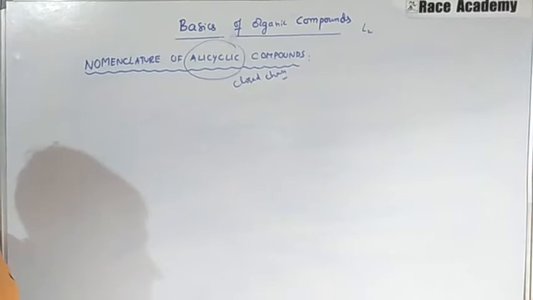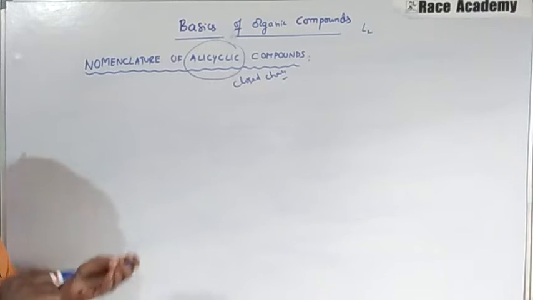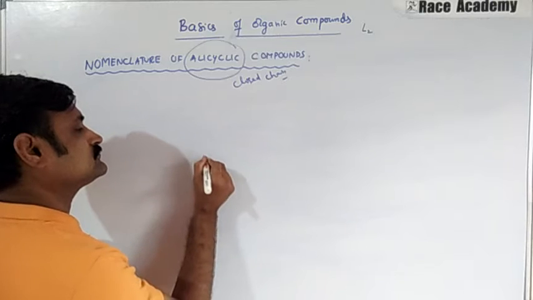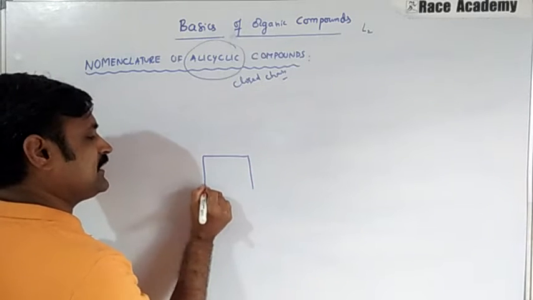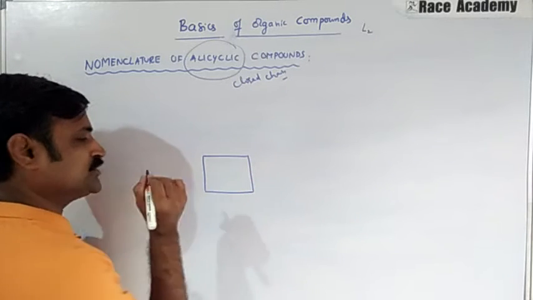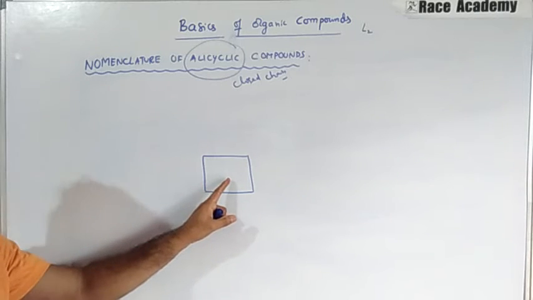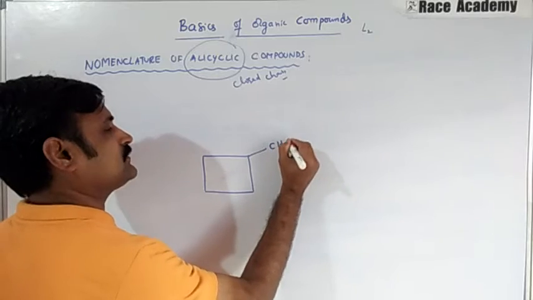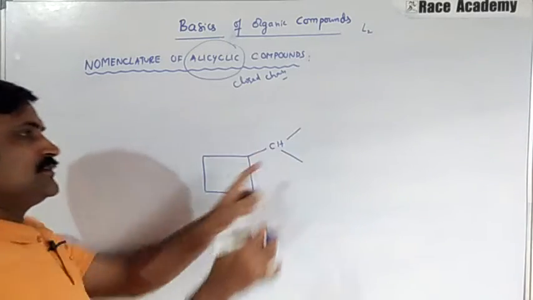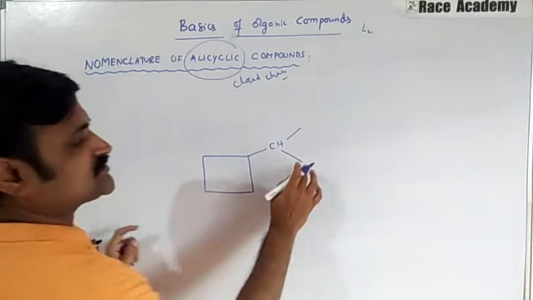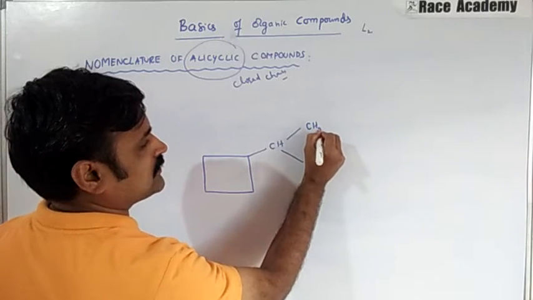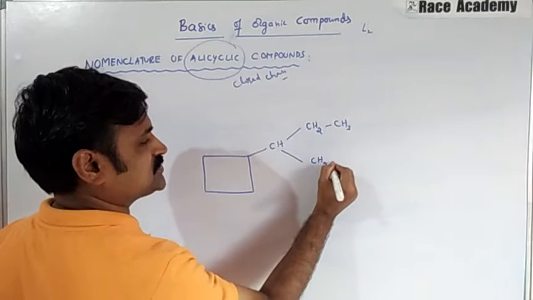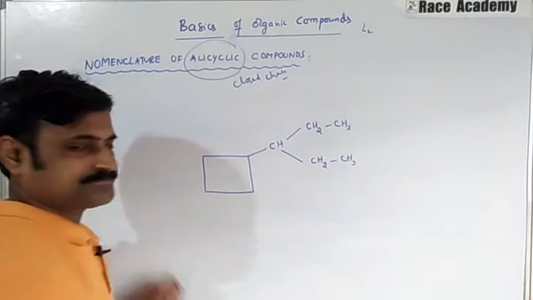In this, alkyl groups are attached to the ring. We have a closed ring, and to this ring we have a chain like this, extended by 2 carbons, CH2, CH3, and this is CH2, CH3.